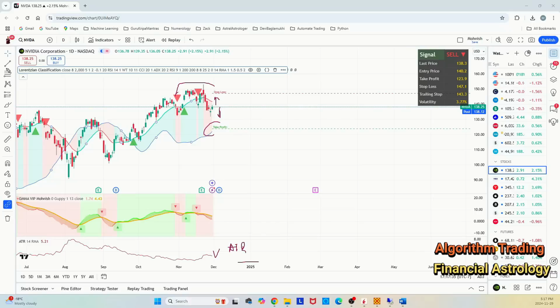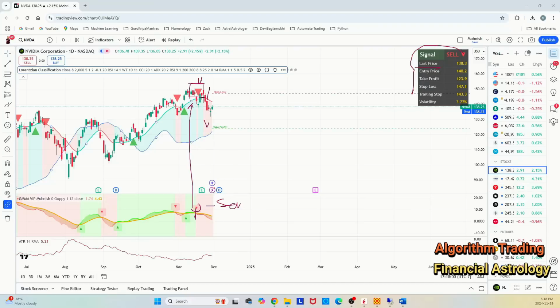And this is how we are giving you the signal: our two indicators, the horizontal classification and the GMMA VIP indicator, are telling us where the prices are. You see, this is showing a sell sign, and then one is showing sell. Wait for it. And the second indicator, the top one, will say sell. And here the sell signal comes into the picture. It's telling you everything you need to do and when to book your profits.